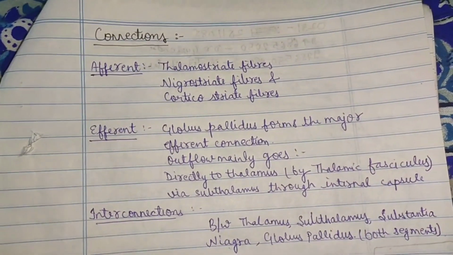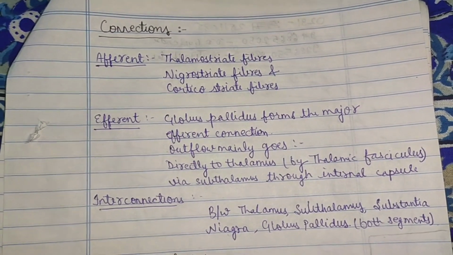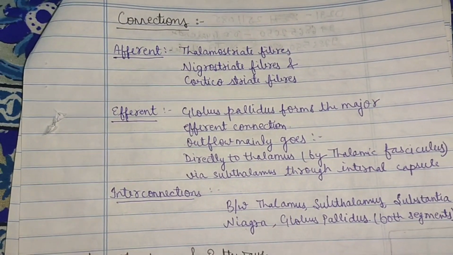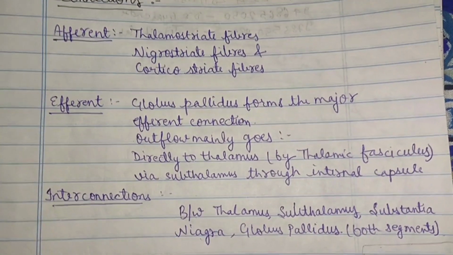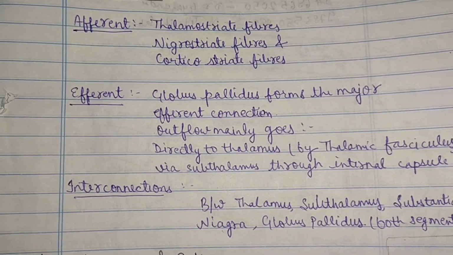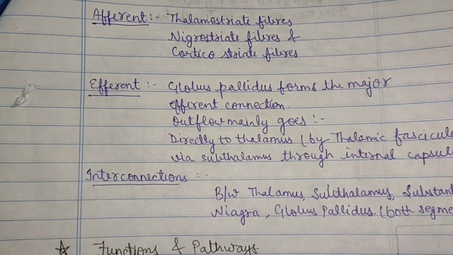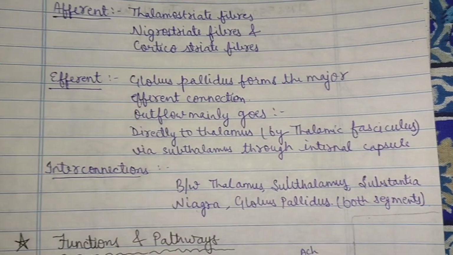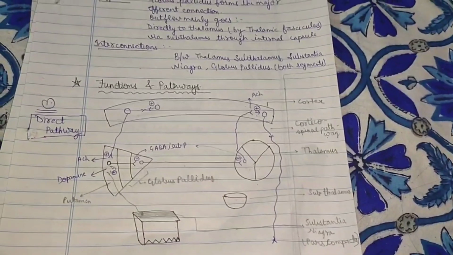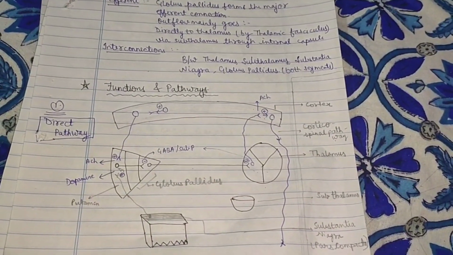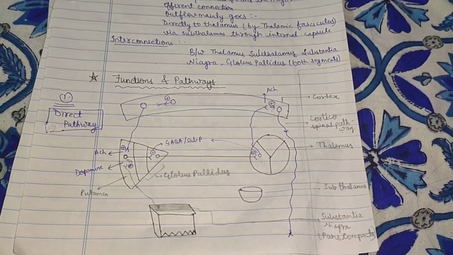Now the connections of the basal ganglia. It has afferent connections, which consist of thalamostriate, nigrostriate, and corticostriate fibers. The efferent connections: the globus pallidus forms the major efferent connection, and the outflow mainly arises from the globus pallidus to the thalamus directly by the thalamic fasciculus and via the subthalamus to the internal capsule. There are certain interconnections between the thalamus, subthalamus, substantia nigra, and globus pallidus.